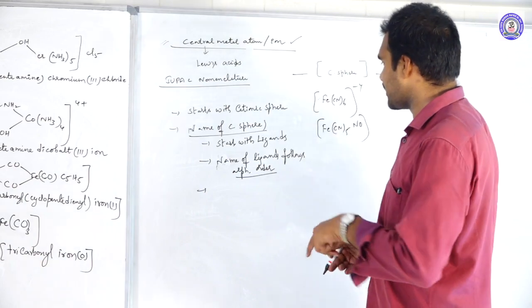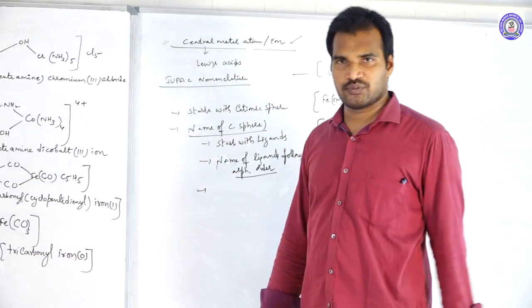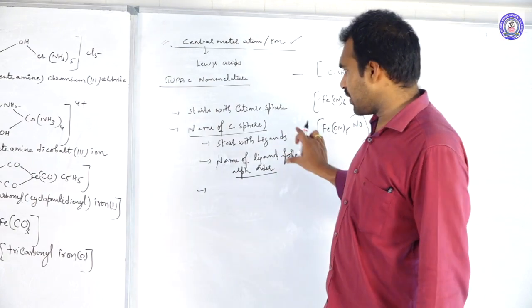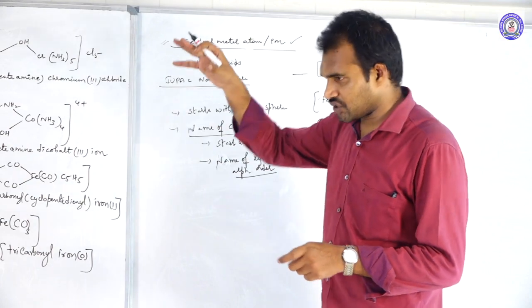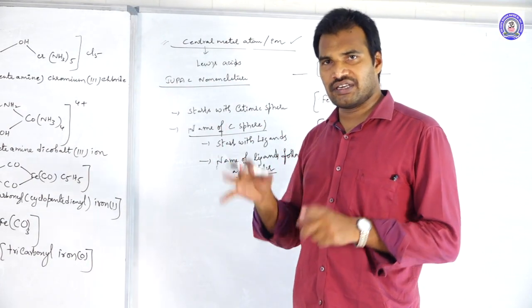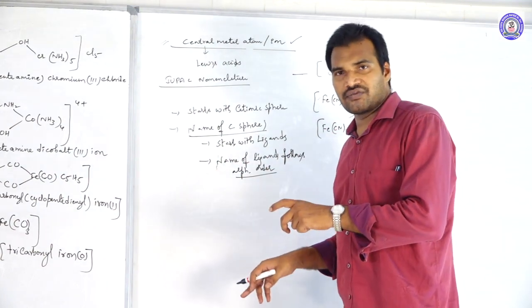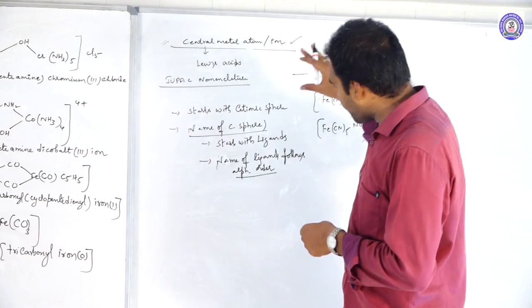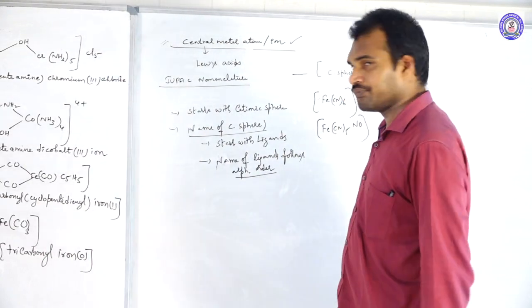So bis, tris, tetrakis we will use in case of presence of di, tri already in their names. So this is how the name of the coordination sphere is written. In the coordination sphere, first you should start with ligands. If all ligands are of the same type, there is no problem. If there are many types, then you write the names of the ligands in alphabetical order. And after you write the names of all the ligands, then move to the central metal atom.